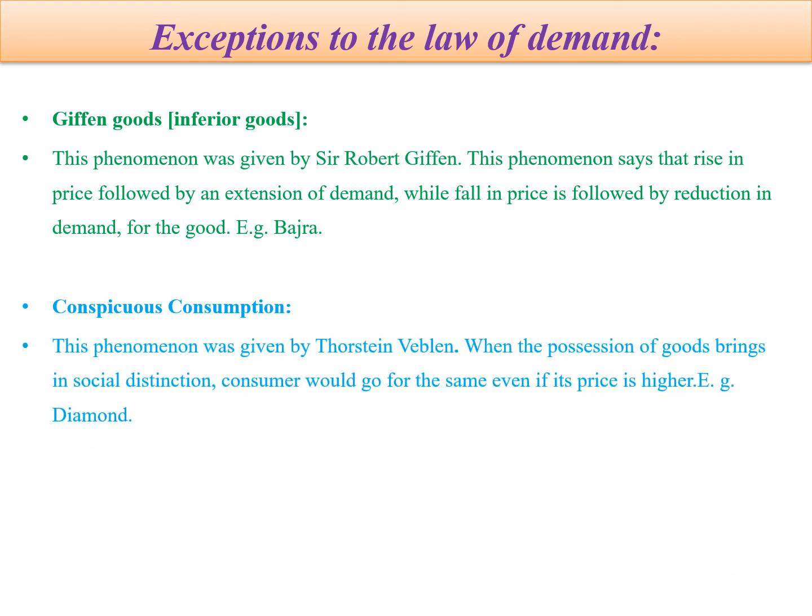Then conspicuous consumption. This phenomenon was given by Thorstein Veblen. When the possession of a good brings in a social distinction, consumers would go for the same even if the prices are higher and higher. For example, diamond.